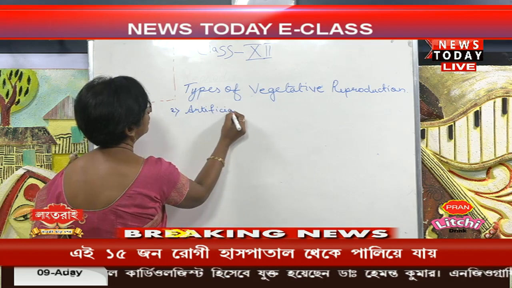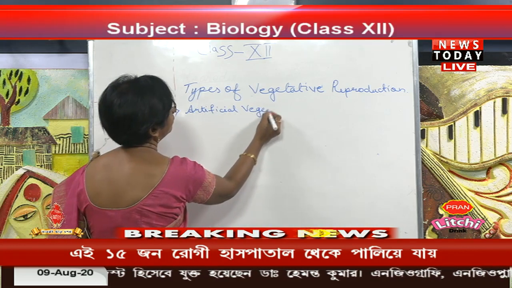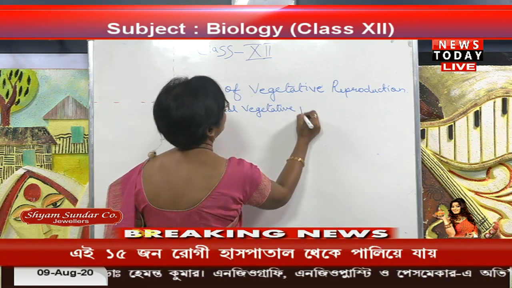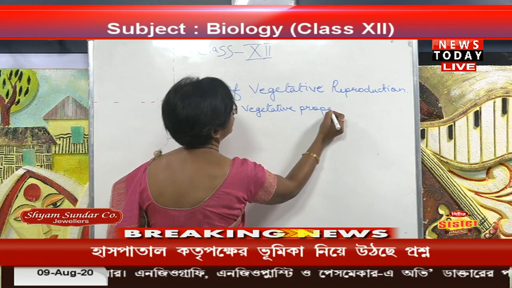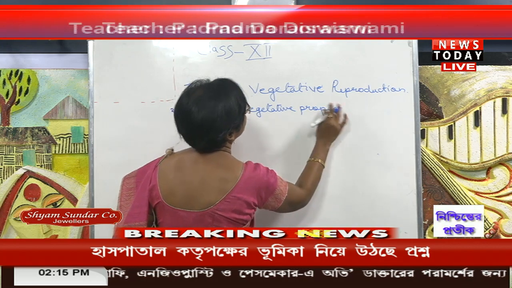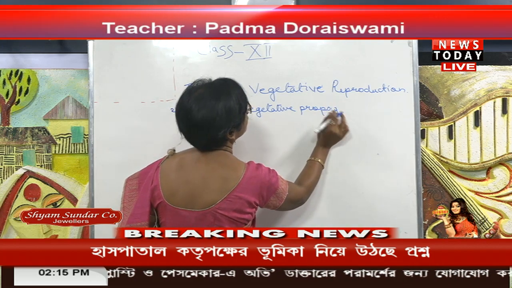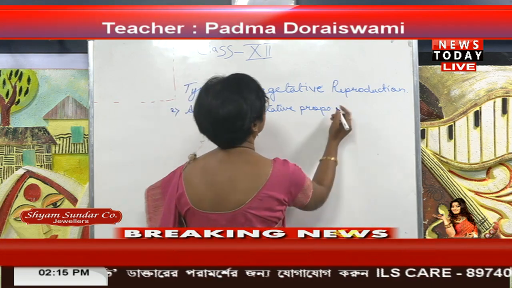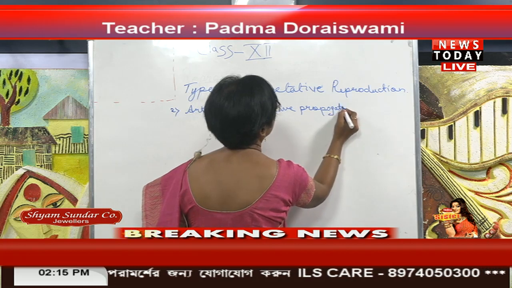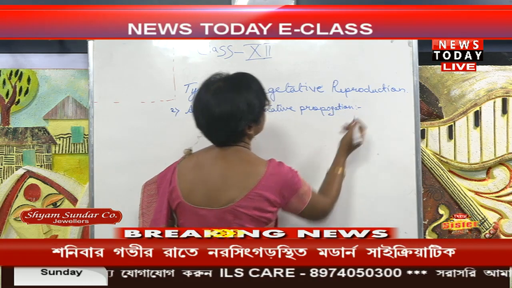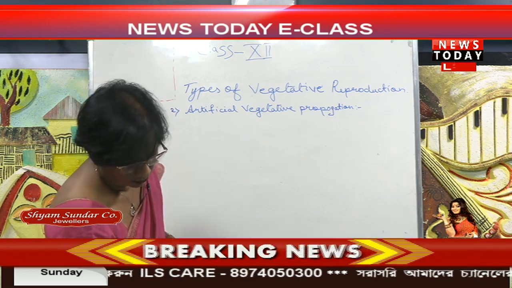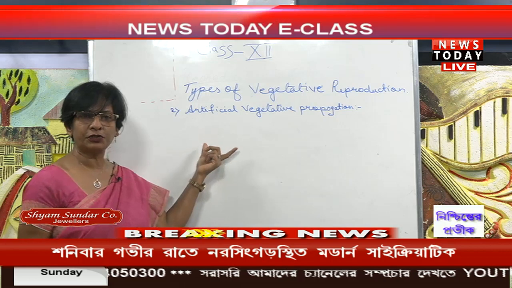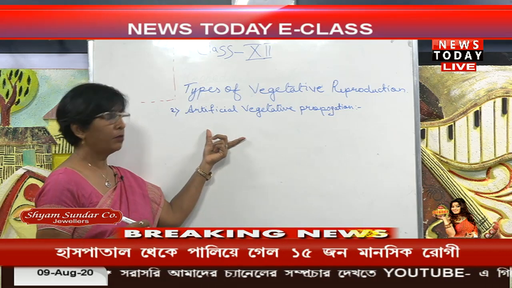Artificial vegetative propagation. This is a man-made technique which is used for propagating new plants.